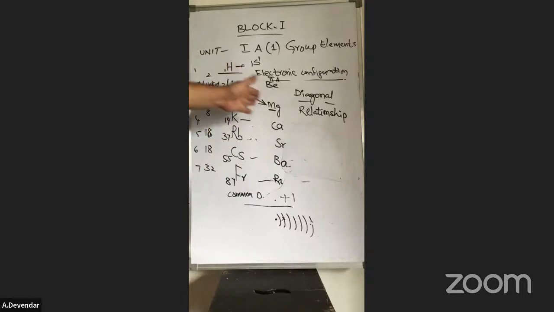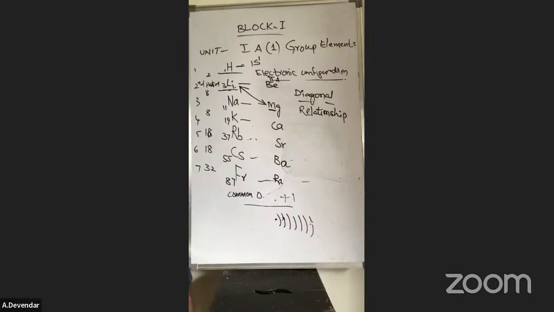Some properties are similar. This is called diagonal relation. That means one period's first element resembles the next period's second element, showing almost all similar properties. That is called diagonal relation. Here lithium resembles magnesium.